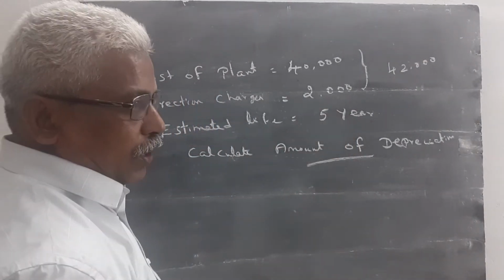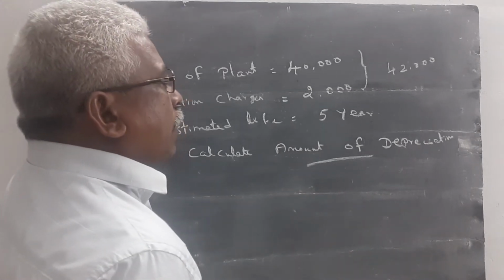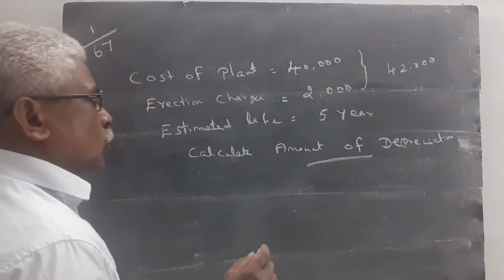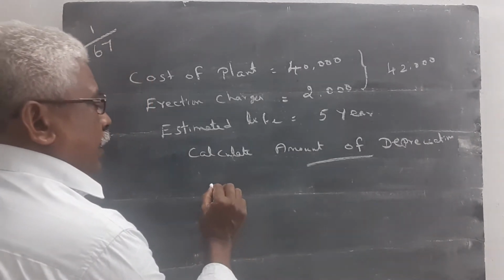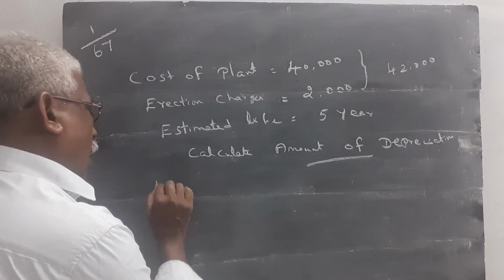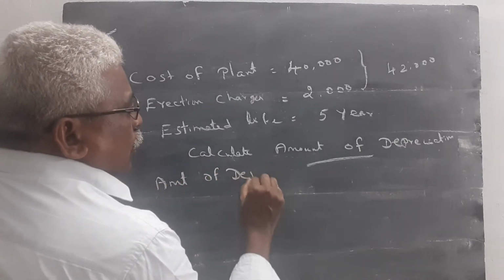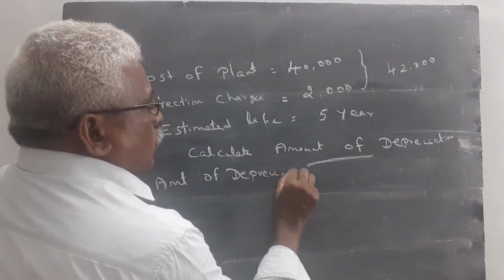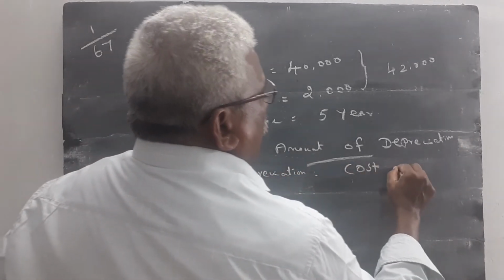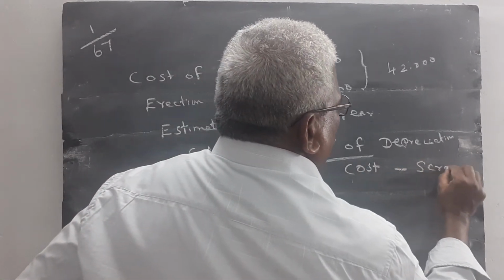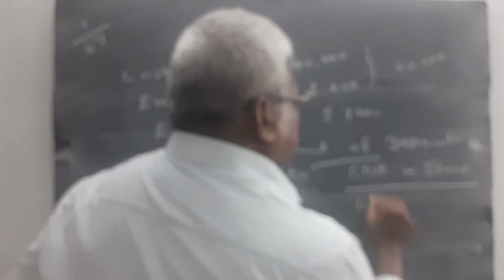Calculate amount of depreciation. For calculating the amount of depreciation, we have to study one formula. The formula is amount of depreciation is equal to cost of asset minus scrap value divided by estimated lifetime of asset.